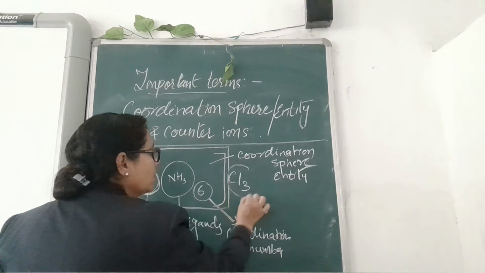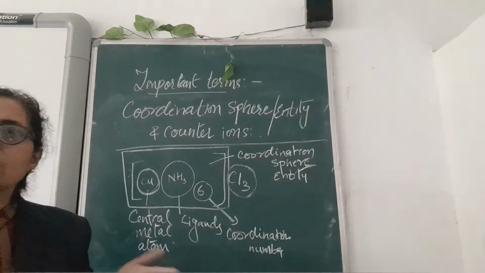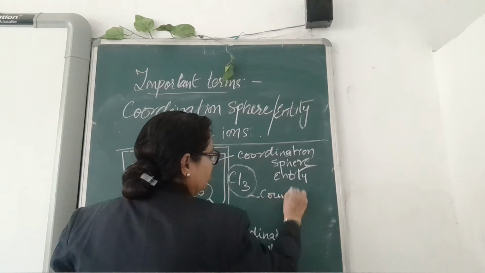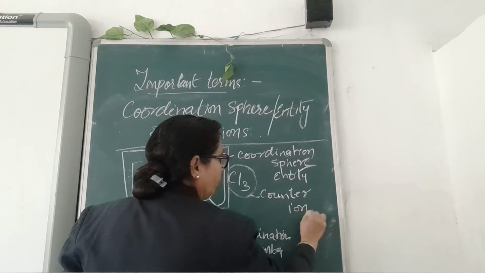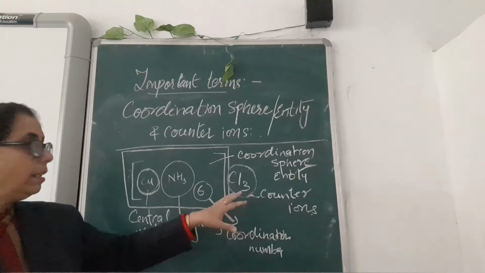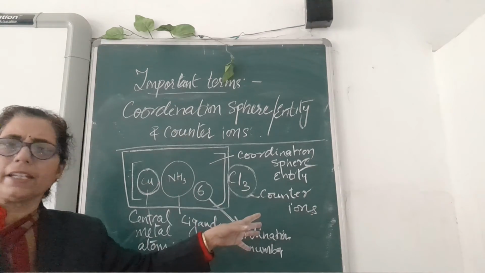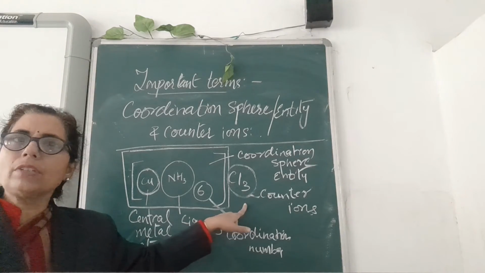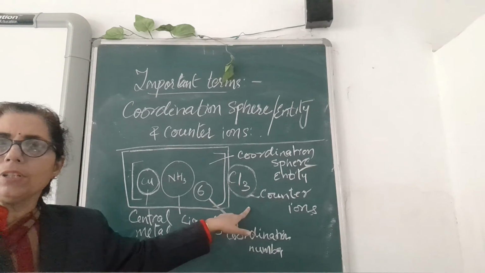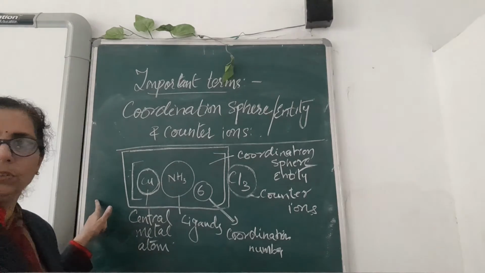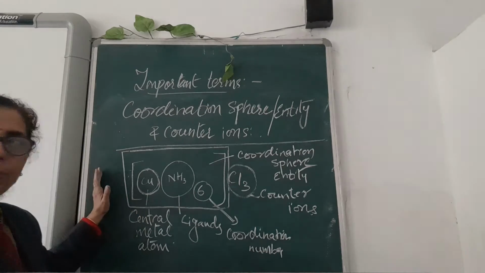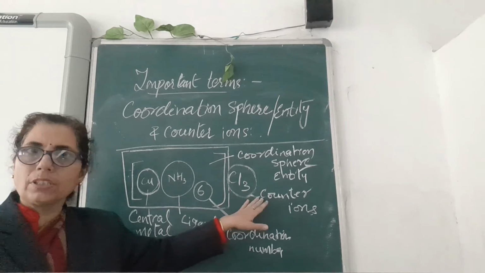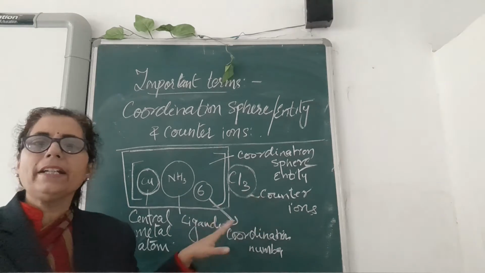And the ions which are present outside this complex are known as counter ions. Whatever you find outside the complex will be the counter ions. These counter ions can be negative, and can be positive also. You can find one counter ion before the complex ion, or after the complex ion. You will find different examples.